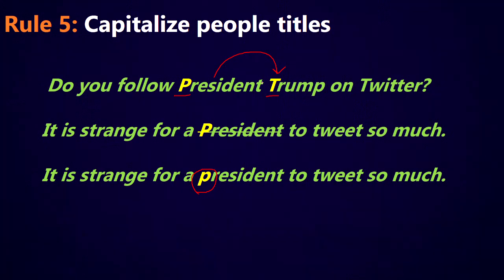So when it comes before someone's name, then we would capitalize it because it's being used as a title. If it's just being used by itself in a sentence, we would not capitalize it because it's being used as a common noun or a general name for a job. So president, senator, congressman, congresswoman, if they come before somebody's name, then we would capitalize it. If they're not coming with a name, then we don't capitalize the name of the job.